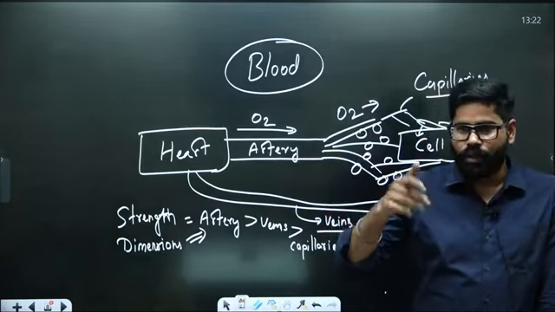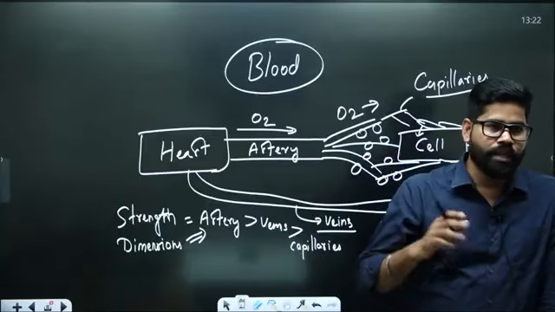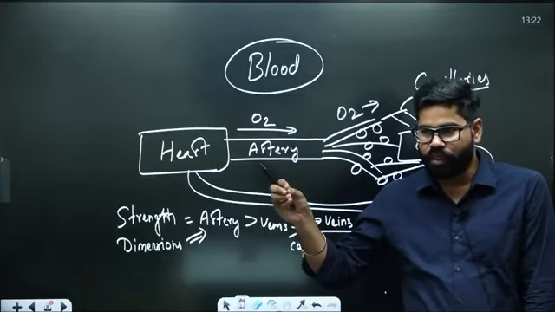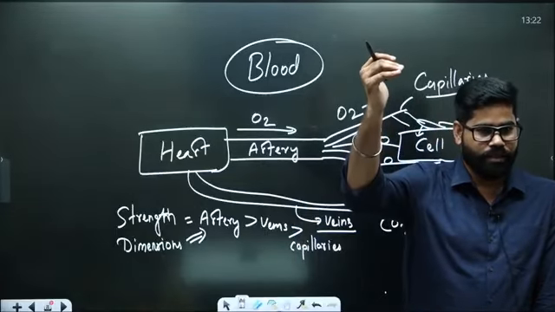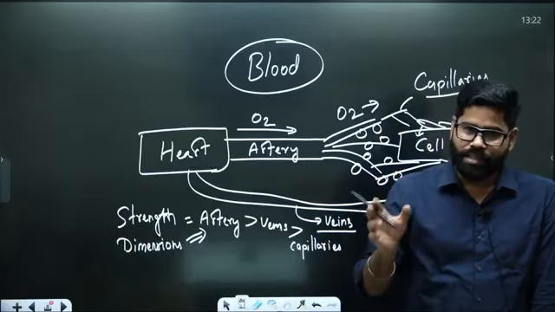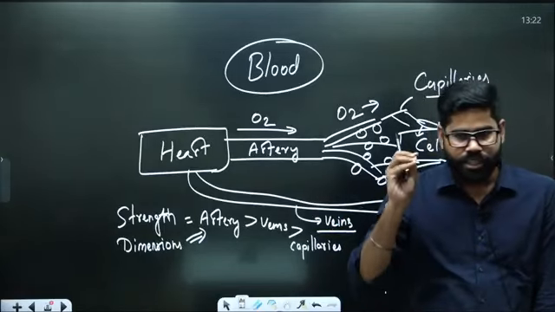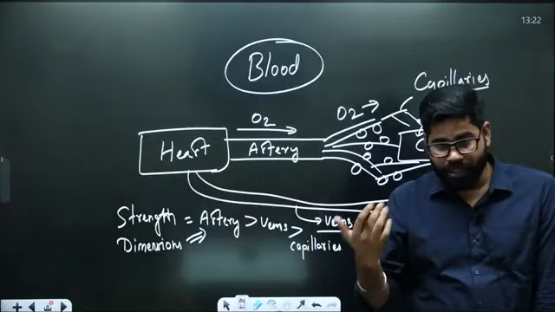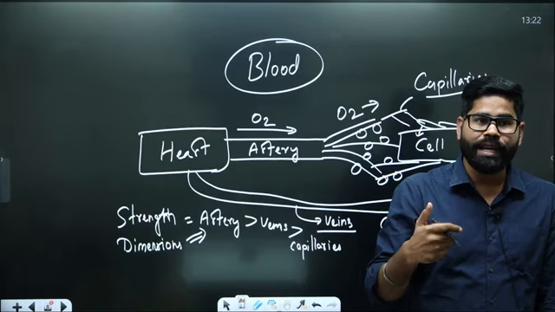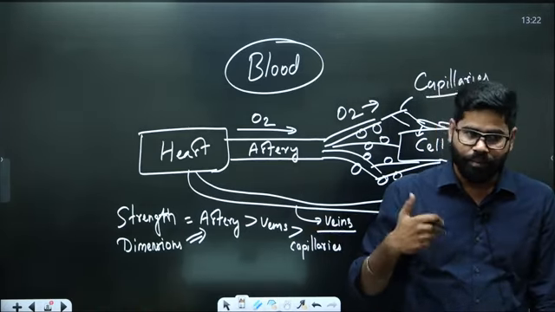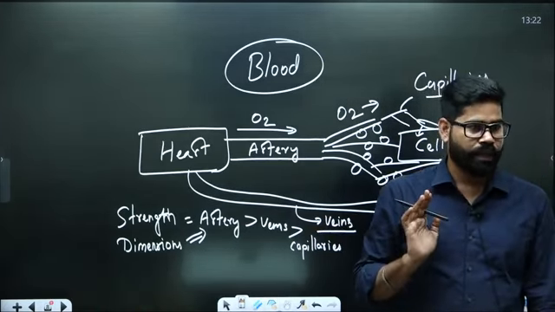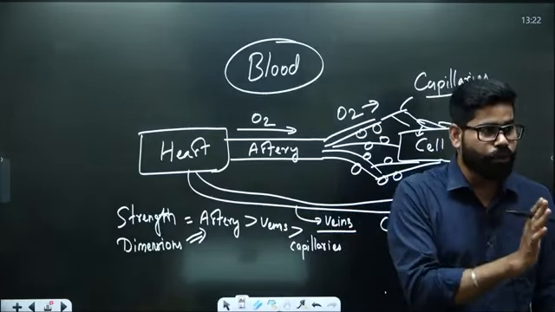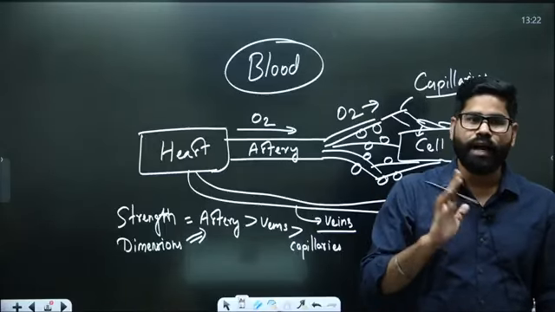Like you have seen, you are living in different areas, but you may have seen that the municipality is providing water. There is a pump which collects that water and sends it to the tank. In the same manner, the heart is like an electric pump which is just pumping the blood continuously. It is important because the blood has to constantly flow. If the blood is not flowing, it will cause problems. So the heart is important just because it has to maintain the flow of blood. Otherwise, there is no such role of the heart in the body.